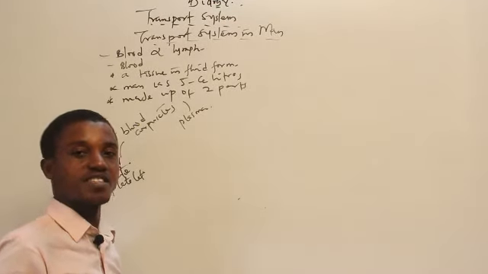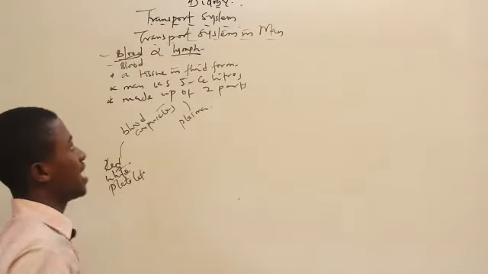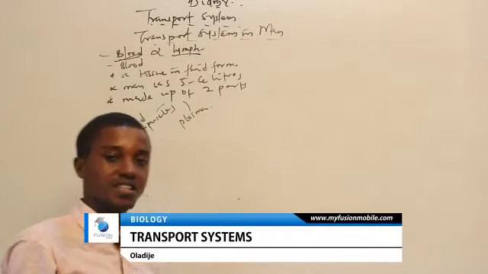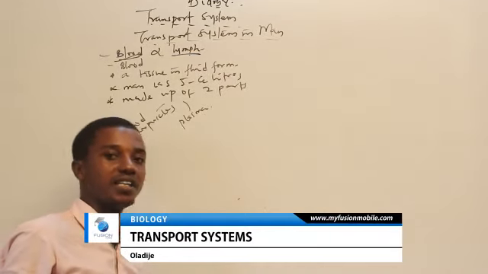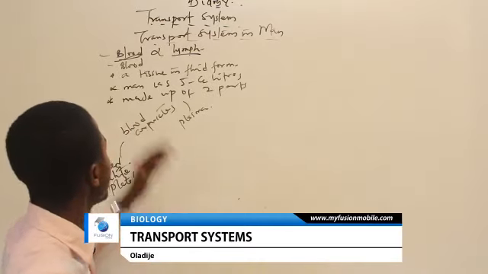The basic transport system in man are the blood and the lymph. I said earlier that the lymph has no red blood cell, and as well it has extracellular lymphocyte compared to the blood. Are you with me? And so now we're looking at the blood.